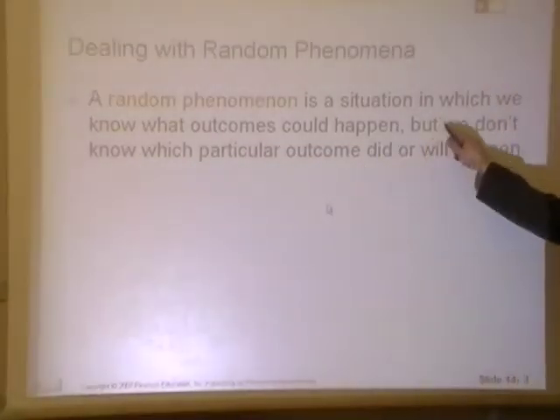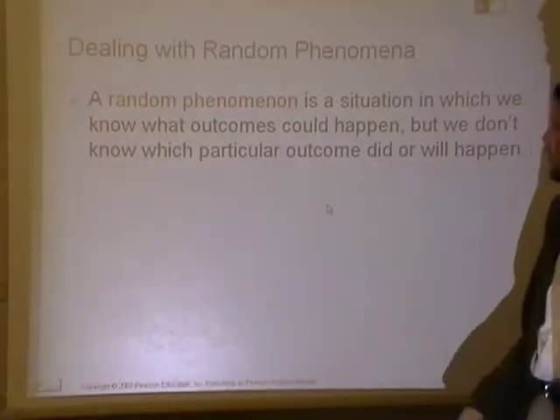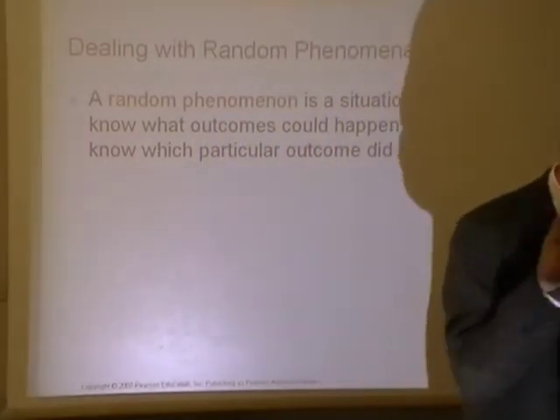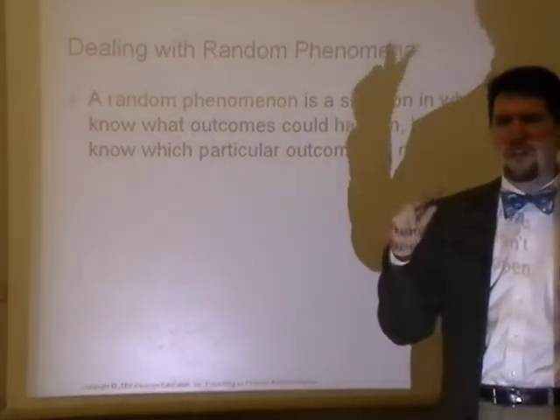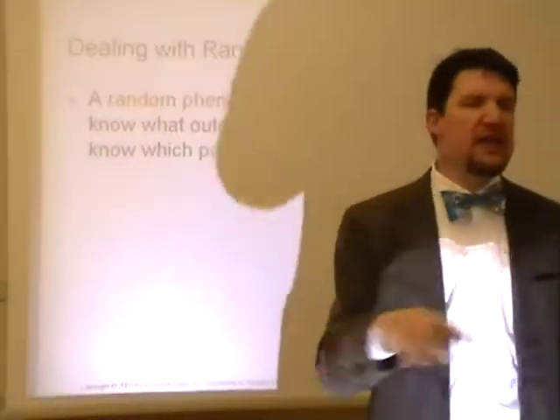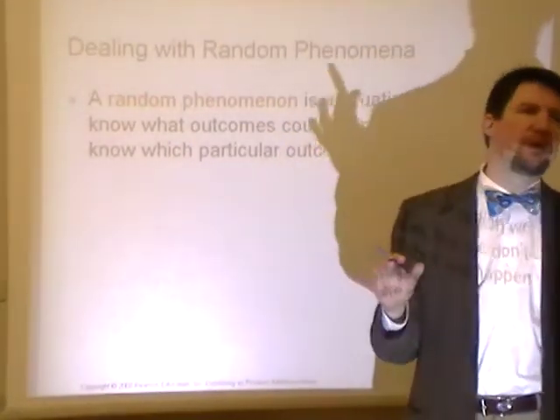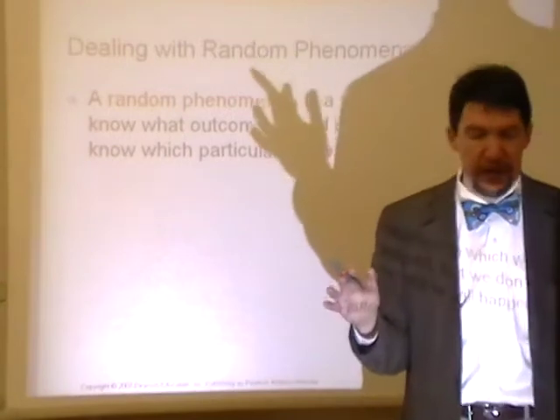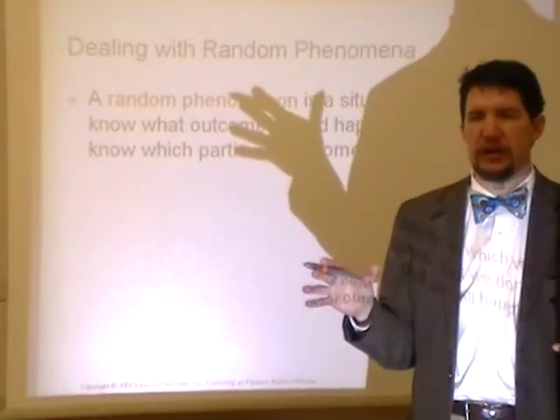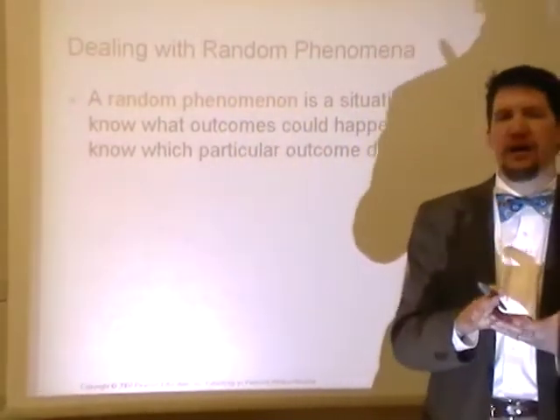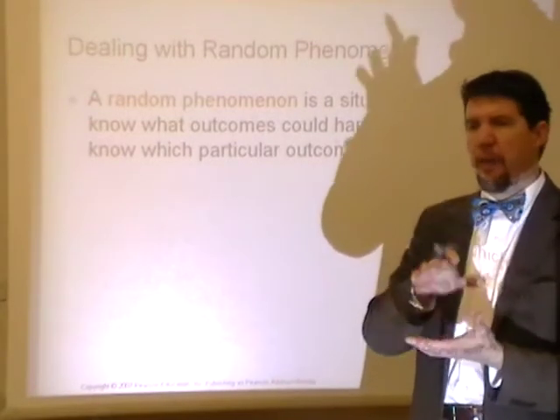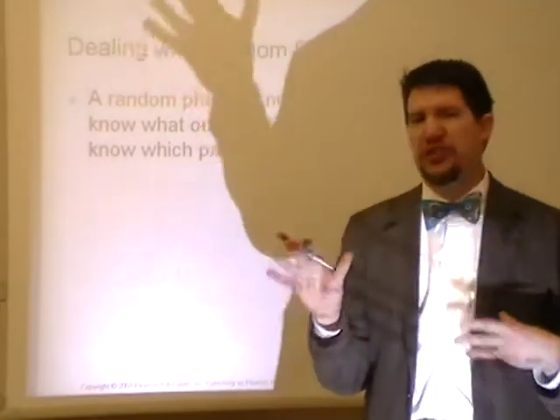Alright, so we're talking about a random phenomenon. It's a situation in which we know the outcomes could happen, but we don't know which particular outcome will or will not happen. When we think about randomness and we were sacrificing to the dragon, what we were saying is that any of the classroom could be selected to be sacrificed to the dragon, and that's fine. But what we also knew is that we had to know who could be selected. So when we talk about randomness, you have to know what the population actually is that could be selected. But randomness means that you don't know which one of those is going to be selected.